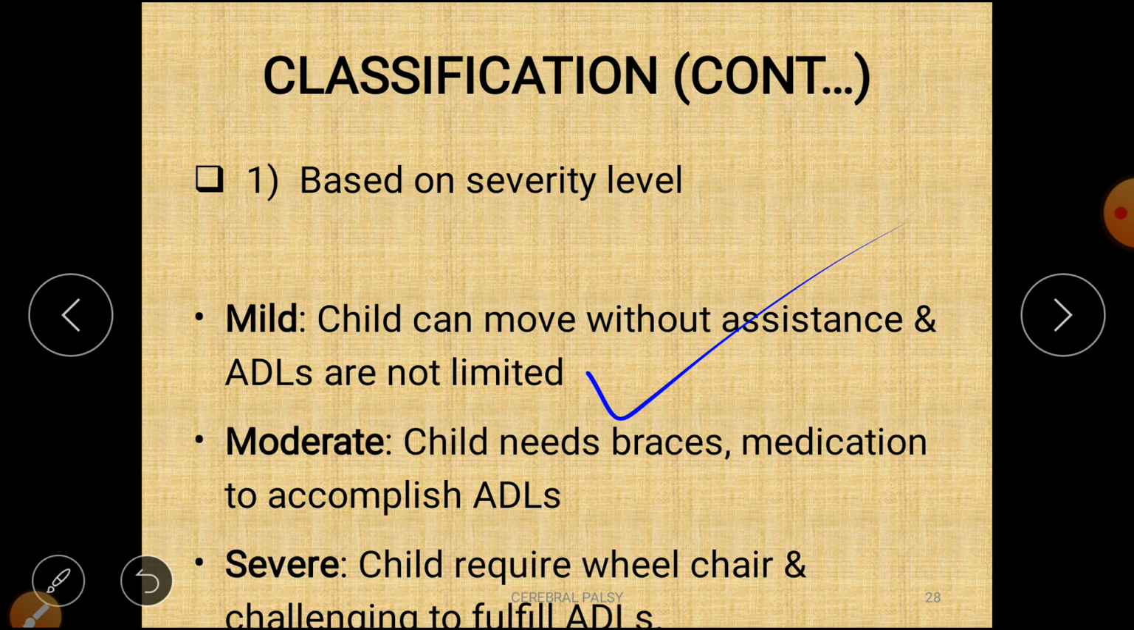Second, moderate CP. The child needs braces, medication to accomplish the ADLs. That means medication, drugs will be needed, or support like braces, orthosis, etc. And then the child can do its ADL independently. Third is severe. The child requires a wheelchair and it is challenging to fulfill ADLs. So that is severe cerebral palsy.